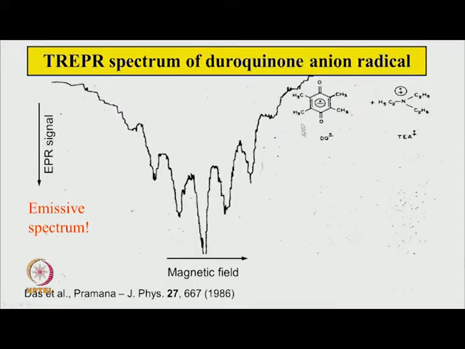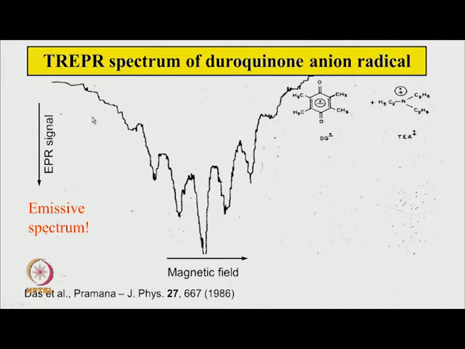Here is an example. Duroquinone is dissolved in triethylamine solvent, and then UV laser light was shone on it, and this is the type of radical spectrum I get. So, this corresponds to the duroquinone anion radical. This is the duroquinone anion radical.